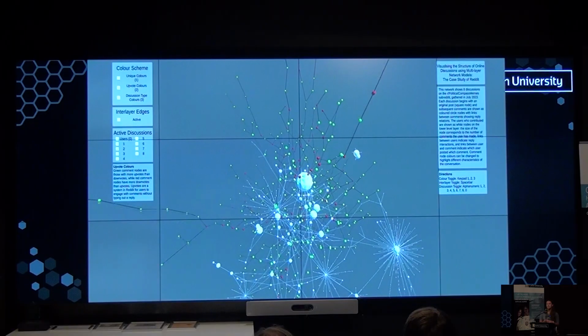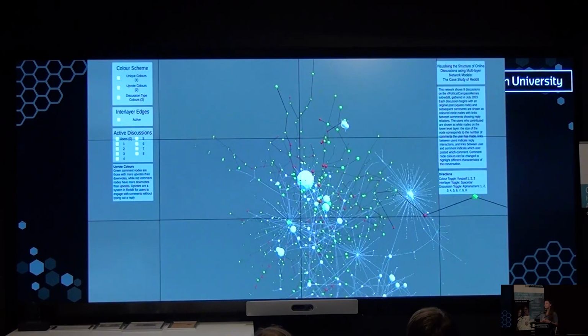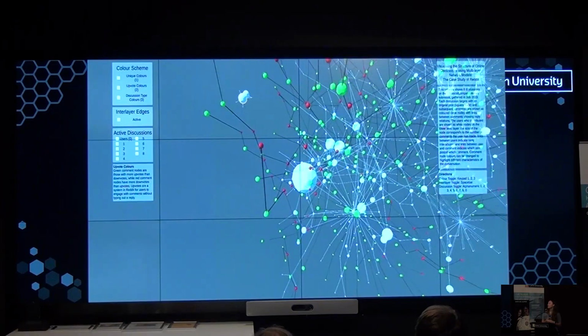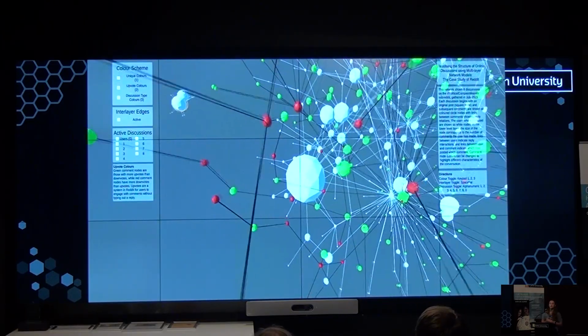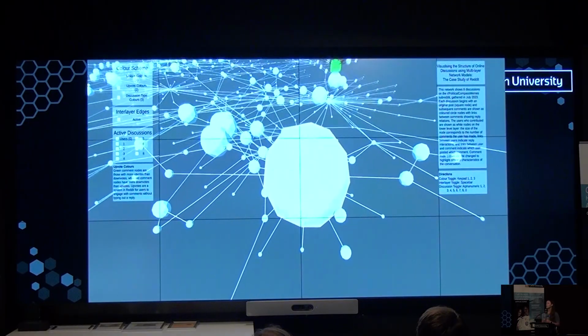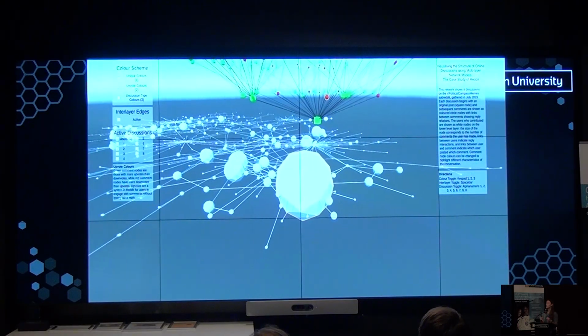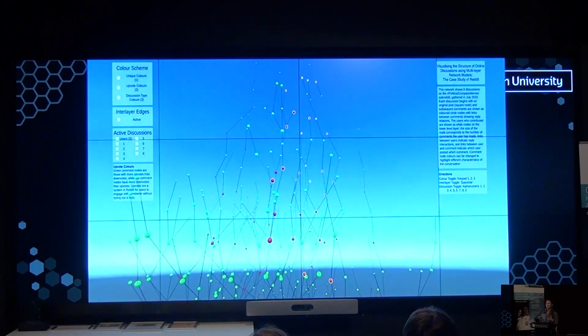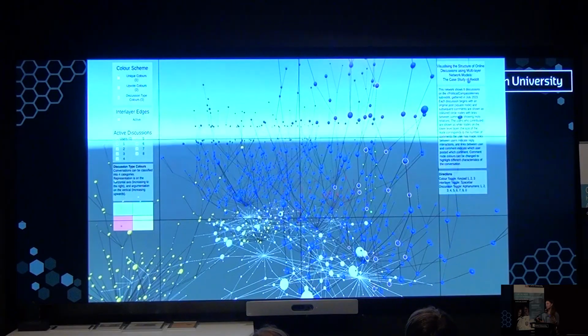We can also find conversations like this, where there is a very significant amount of red nodes. Obviously, this conversation is on a very contentious topic with a lot of disagreements. We also find users like this, who have contributed a lot. But if you look at the comments, the majority of these are red. So obviously, he's not a very popular user.